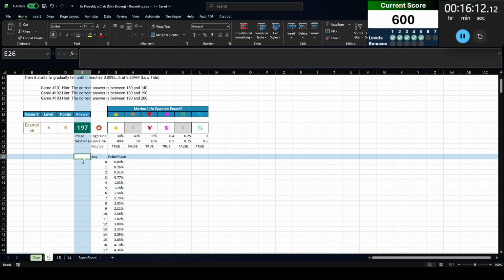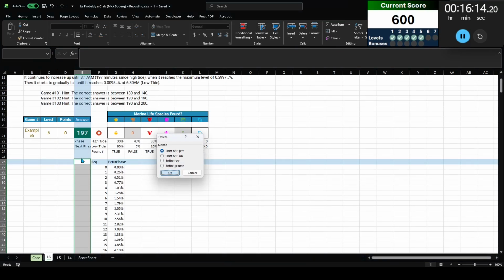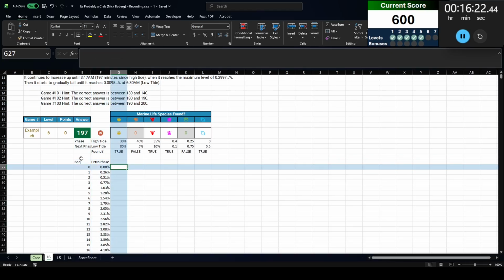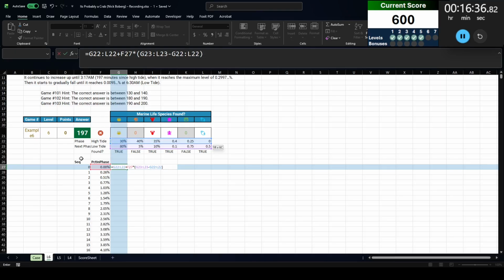And I just realized I want these to line up. So I'm going to delete one column there. Did I delete too much? Maybe. There it goes. Now it's working. And then what I want to do, we're going to start with high tide plus that times the difference between the low tide and the high tide. That's going to give me my percent.